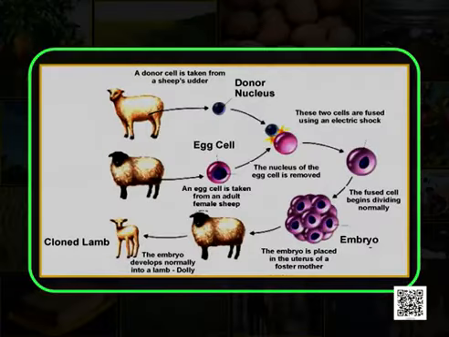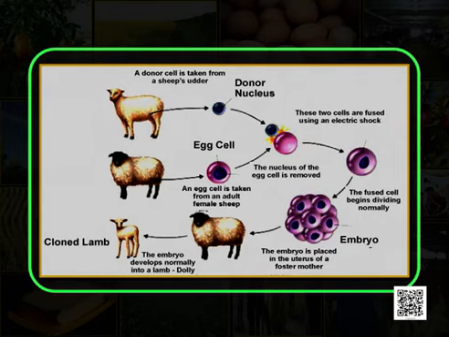It was also cloned in a similar manner as you can see in this figure. A donor cell is taken from a sheep's udder and the nucleus of this is removed. Similarly, the egg cell is taken and the nucleus of the egg cell is removed.